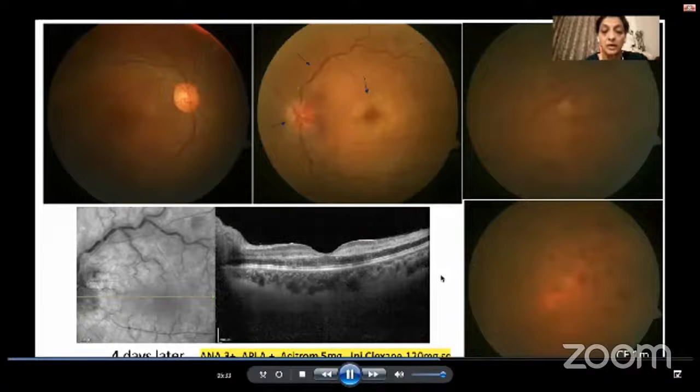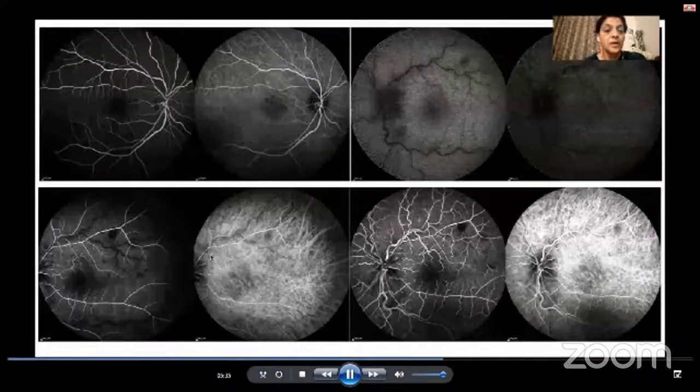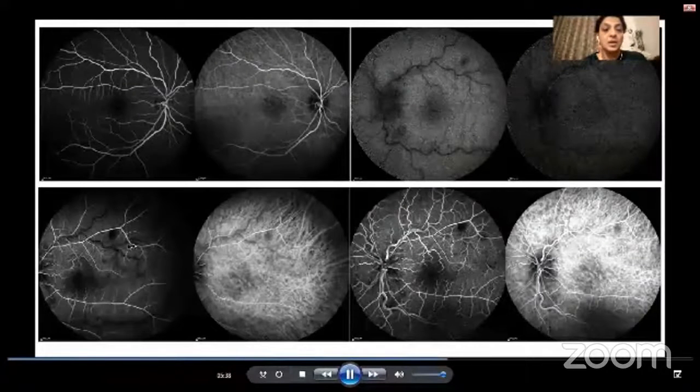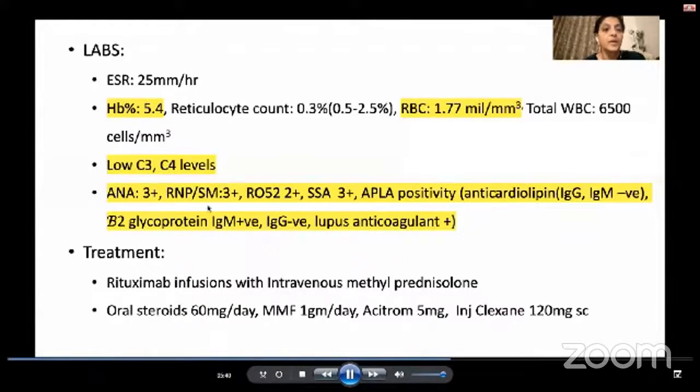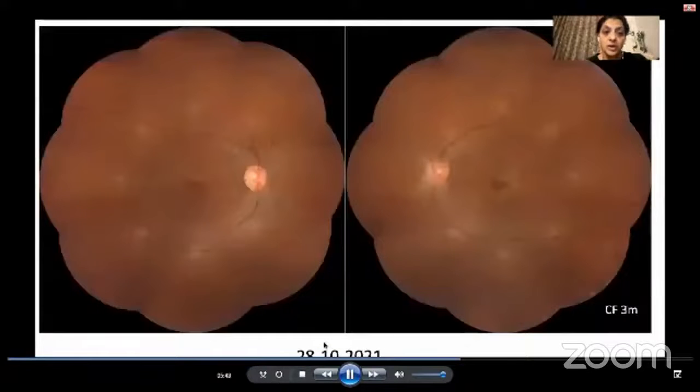She was started on blood thinners by the rheumatologist. 2 days later, we did a fluorescein angiogram, which did show decreased filling in the vessels. So this was a patient with lupus with APLA positivity who needed blood thinners in addition to aggressive immunomodulation.